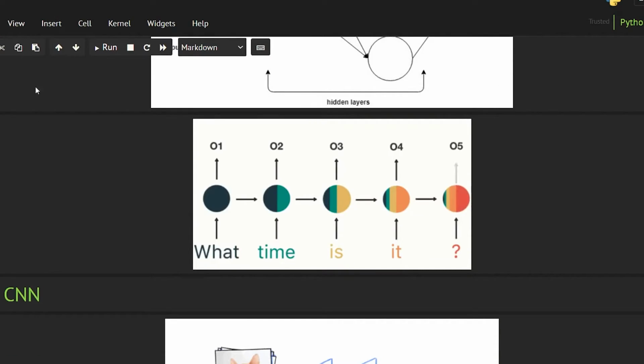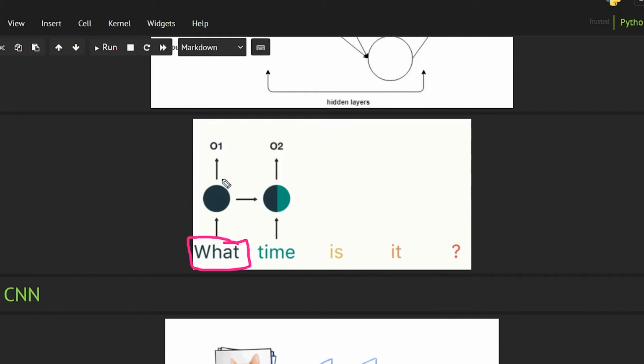This is how it generally works in the code. First we provide the first letter or the first word. Then the output of this goes to the next word, and it generates from that.